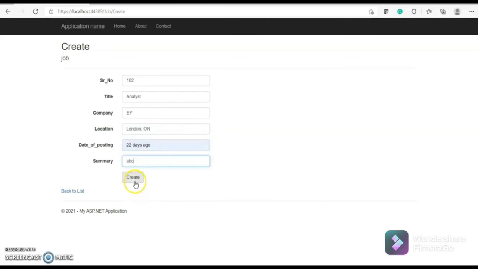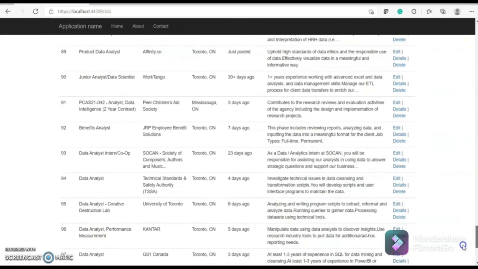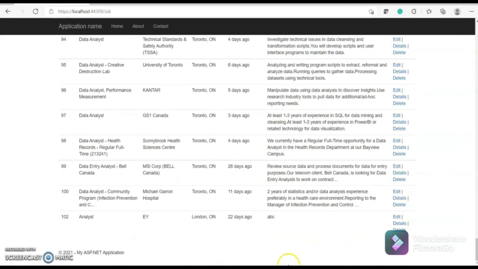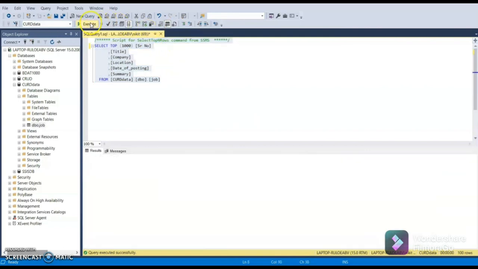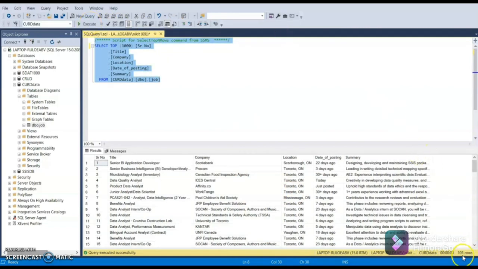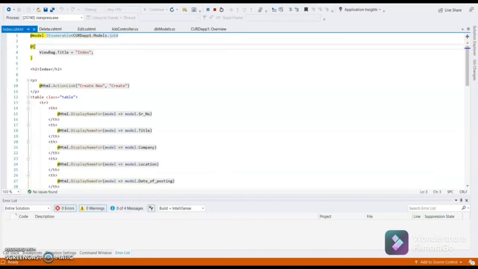When we create, it will show that an entry is added, and we can see the same changes in the database also. We can see there are 101 rows, and on 102 we can see analyst and EY. So our changes are also being reflected in the database.